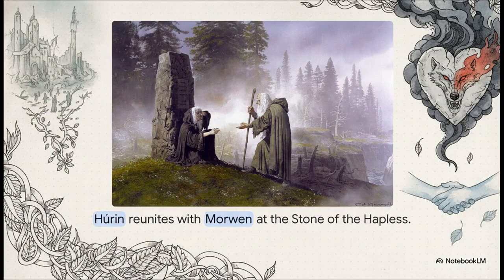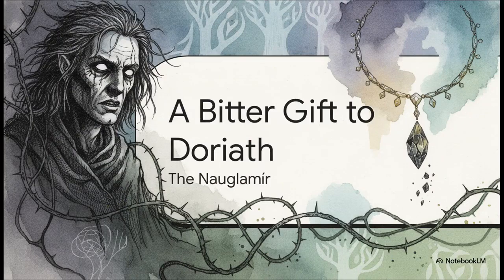Now, what's really interesting about this is the immense, just heartbreaking emotional weight it carries. This is the stark reunion between Húrin and his wife Morwen. He finds her gray, old, and broken at the grave of their children, just sitting there beside the stone of the hapless. They share only a few tragic words before she actually passes away holding his hand as the sun sets. And when she dies, Húrin's heart basically turns to stone. All that grief completely morphs into a blinding, unreasoning anger. Which leads us straight to domino number 2, a bitter gift to Doriath.